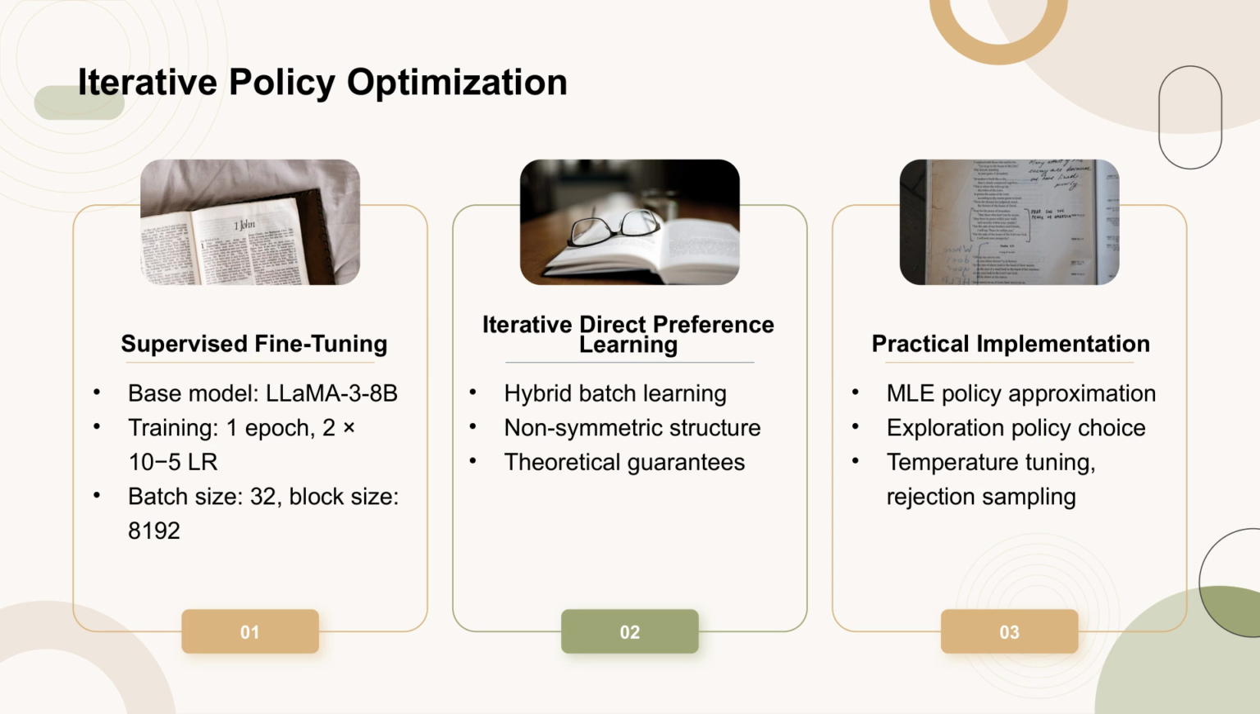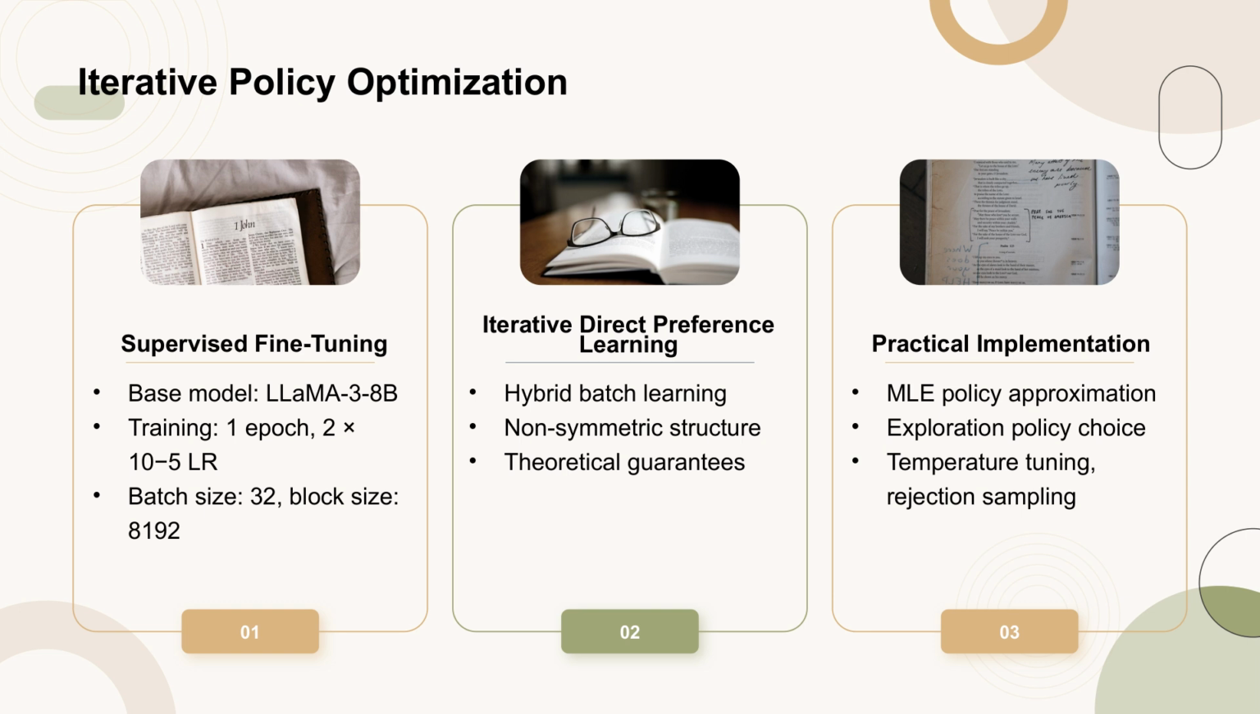In this section, we discuss the development of the main algorithms for online iterative RLHF, focusing on both theoretical insights and practical implementation details. We start with supervised fine-tuning, SFT, where we use the Llama 3-8B model as our base. The training is conducted for one epoch with a learning rate of 2 × 10⁻⁵, employing a cosine scheduler with a global batch size of 32 and a warm-up ratio of 0.03. To enhance training efficiency, we utilize a block size of